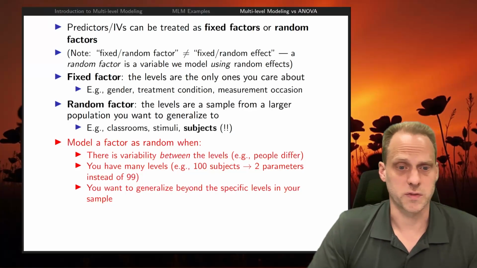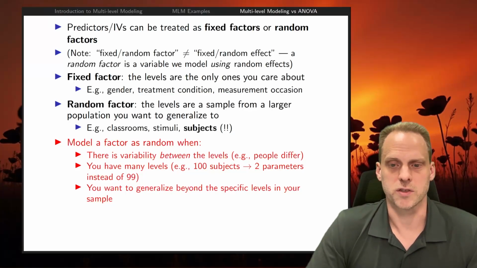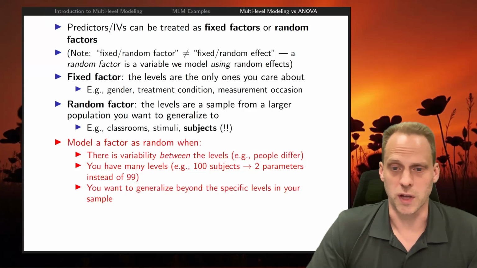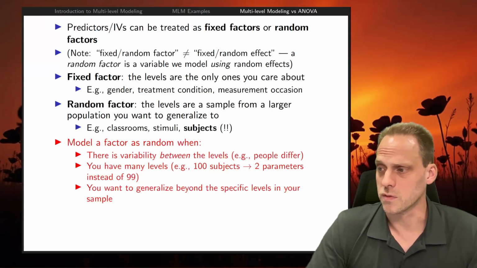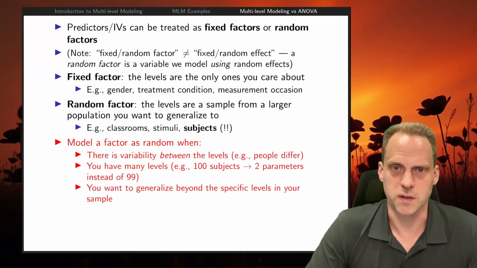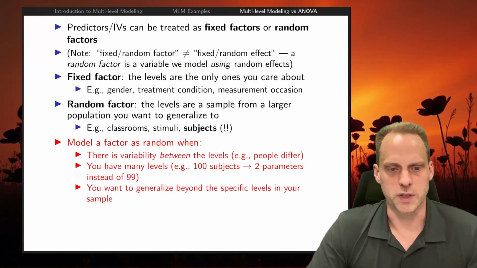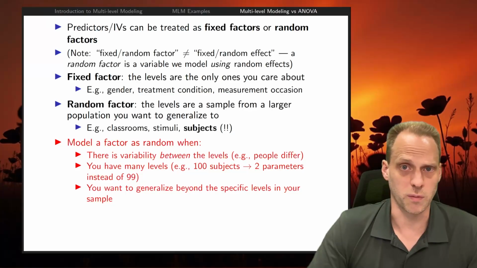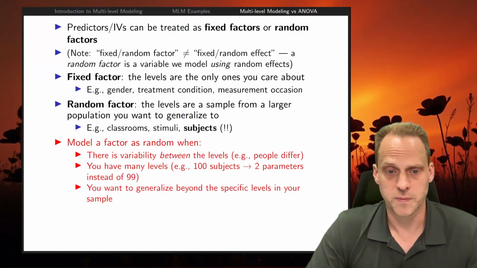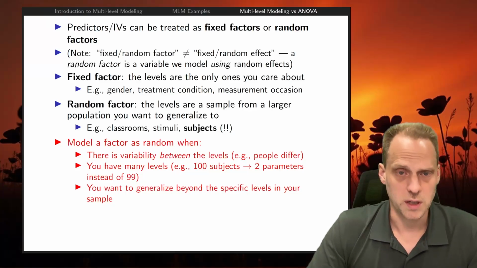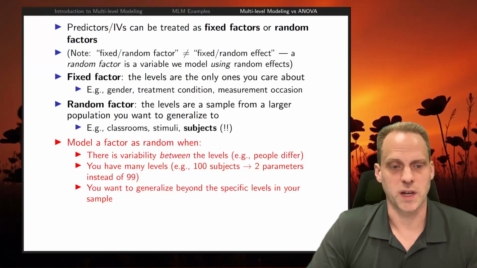You would treat a factor as random if you have many levels. That's like 100 subjects. Then the multi-level model under the hood only has 2 parameters rather than 99, which is much better and gives you much more stable results. And also, you don't really want all these coefficients for all these different dummy variables within all these different levels. And most importantly, you have to generalize beyond specific levels in your sample.